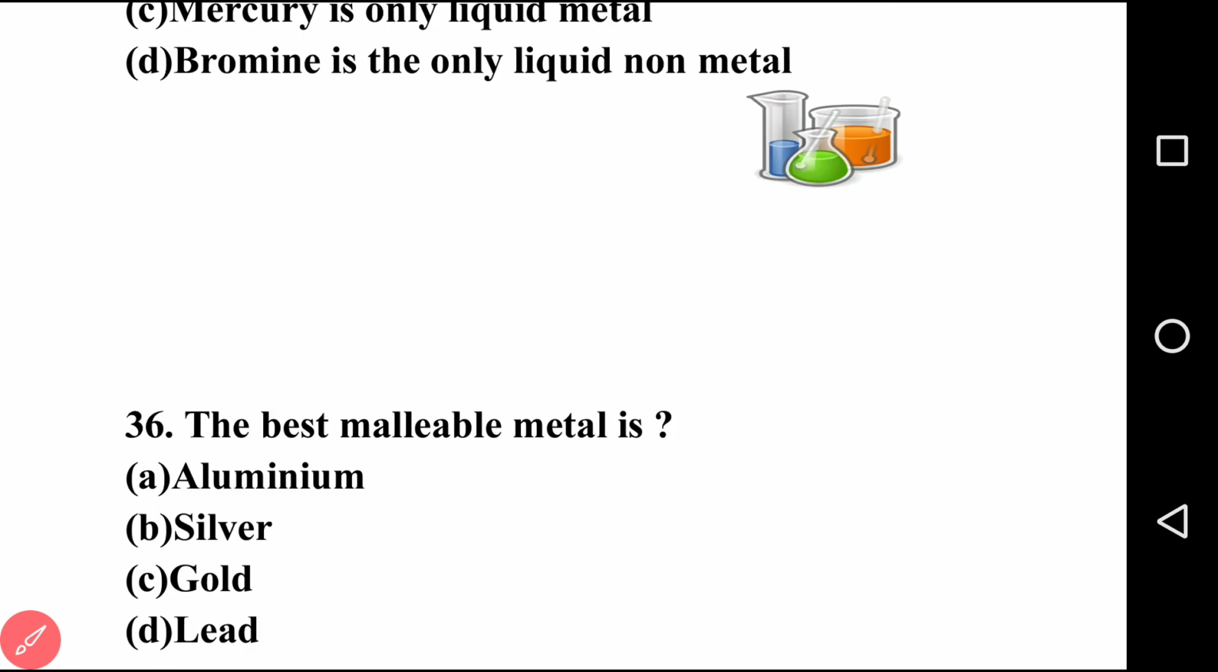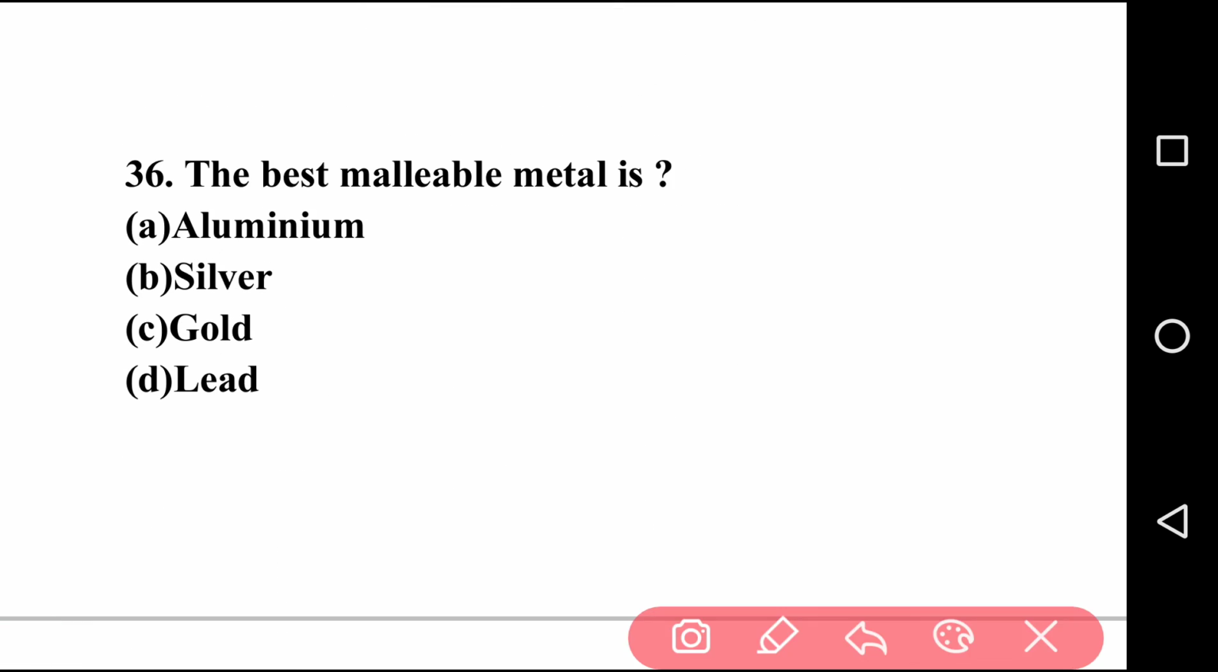Going to next question, question number 36. The best malleable metal is dash. See, this question I already told you in the previous question. So the best malleable metal is gold. Option C, that is gold. Gold is the best malleable and ductile metal.